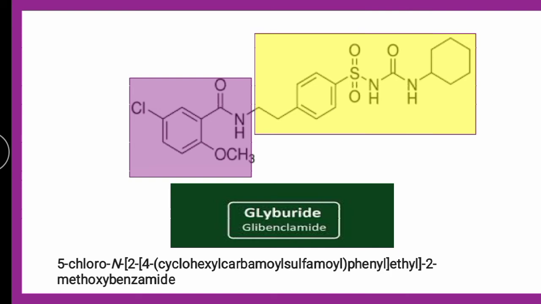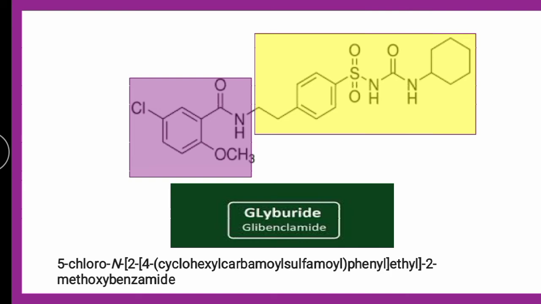So the bracket part is different. Outside the bracket, this is 5-chloro, and this is methoxy, and this is benzene and amide, so it is benzamide. So outside the bracket it is 5-chloro-2-methoxybenzamide, that means at the second position there is methoxy, and this is benzamide.